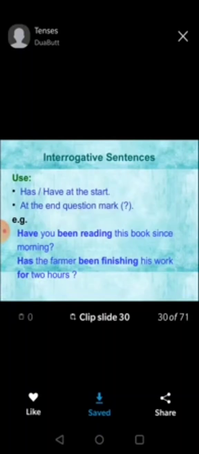For making interrogative, we put the helping verb has and have at first. Have you been reading this book since morning? Has the farmer been finished his work for 2 hours? But when we make an interrogative sentence, it is a must to put a question mark.